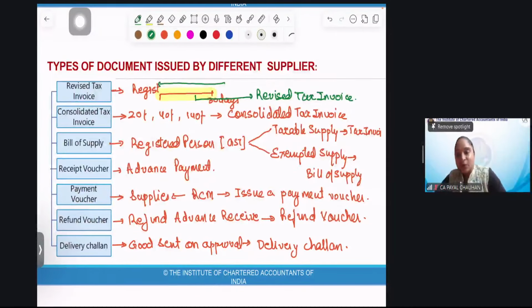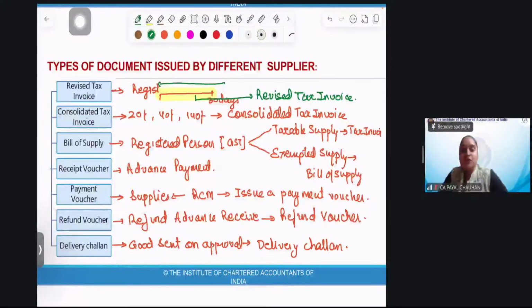Then there is the e-way bill. E-way bill is a documentary evidence regarding the movement of the goods, right? So yes, e-way bill is also there, but we have a chapter on it. Whenever we move goods intrastate or interstate, and in case of interstate, the value of goods is 50,000 or more, then we issue an e-way bill.